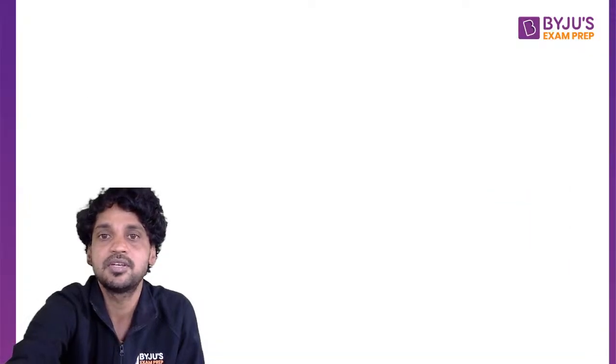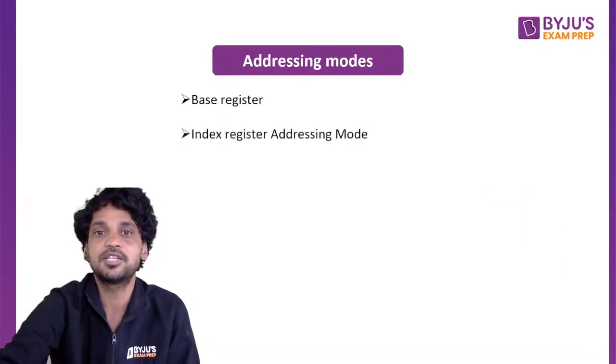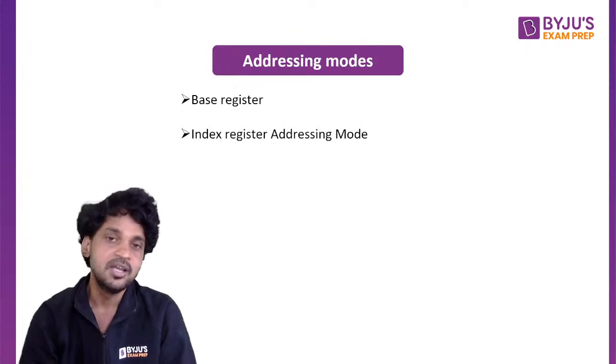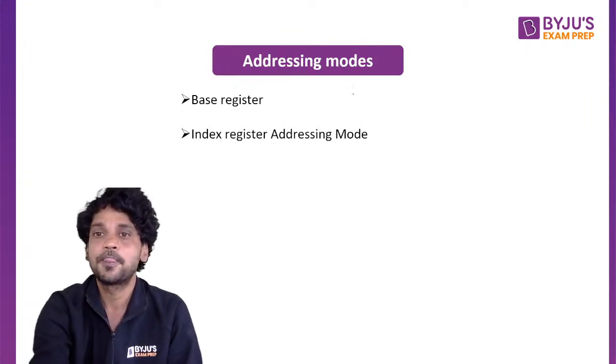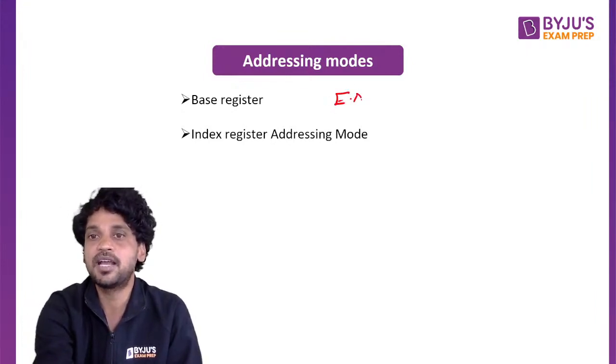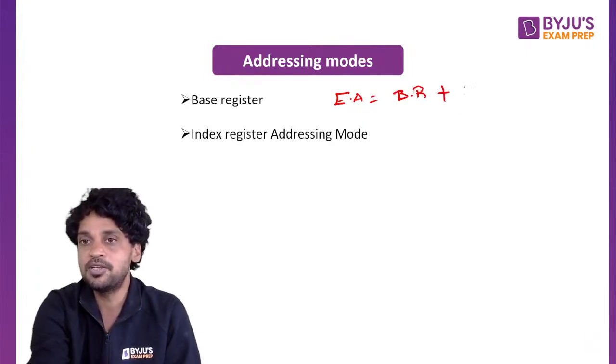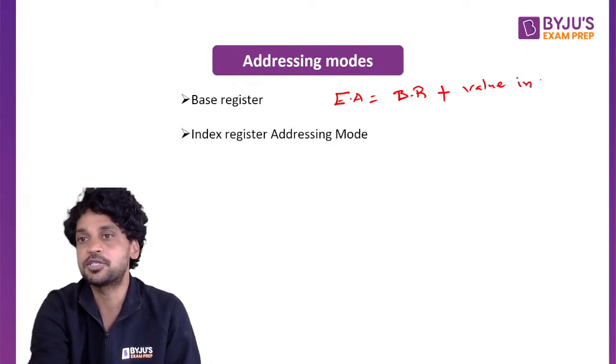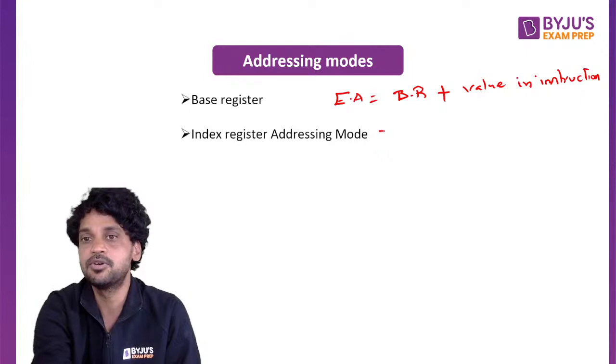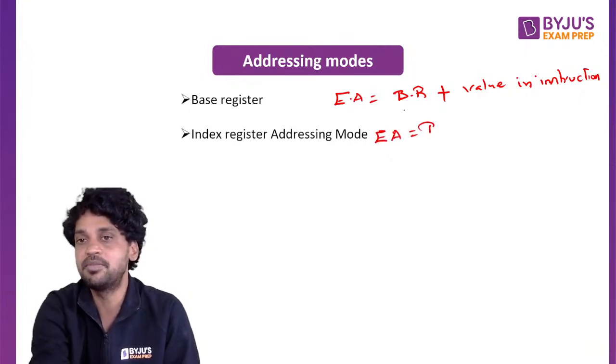The next one is base register addressing mode, and the next one is index register addressing mode. In the base register addressing mode, effective address will be calculated as base register value plus value in instruction. Index register addressing mode is very simple. In the place of base register, I'm going to put index register.